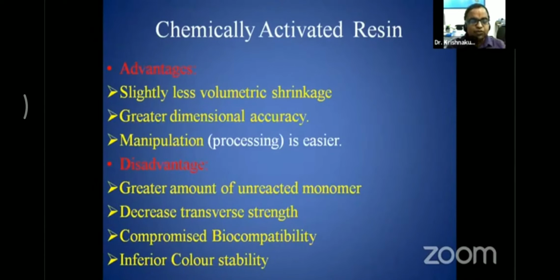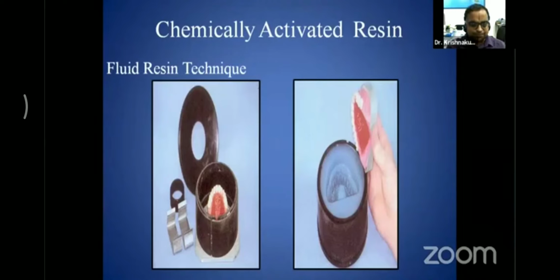It has a decreased transverse strength, as it has more unreacted monomer. That is going to change the biocompatibility of this material. This material cannot be used directly in the oral cavity because it has a greater amount of unreacted monomer. It has an inferior color stability because whatever monomer is present undergoes oxidation in the oral cavity, and that gives an inferior color stability to the chemically activated resin.